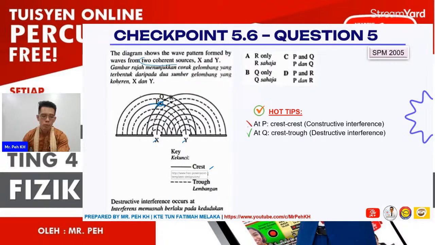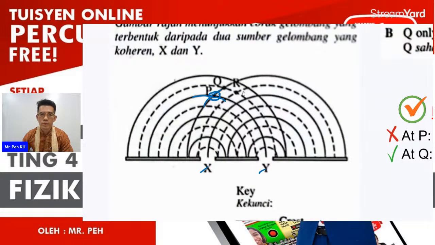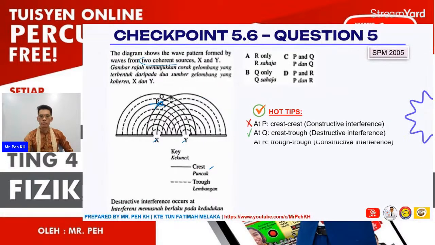And then the next point will be R. You see R is from a dash line meeting with another dash line. So there will be a trough meeting with another trough, so it will be negative maximum amplitude. So this one is also constructive. So the answer here will be only Q. So the answer is B.